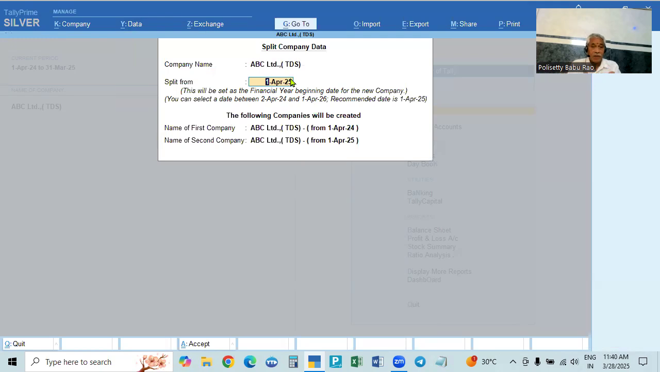And when it is split, it will split into two companies. One is the old one, 1st April 24 to 31st March 25. So the name of the first company is the same name, from 1st April 24 to 31st March 25. Then the next one is the name of the second company, that is the next financial year from 1st April 25. Actually it is a copy of this existing company. So from 1st April 25, a new company will be split. So here we accept that.